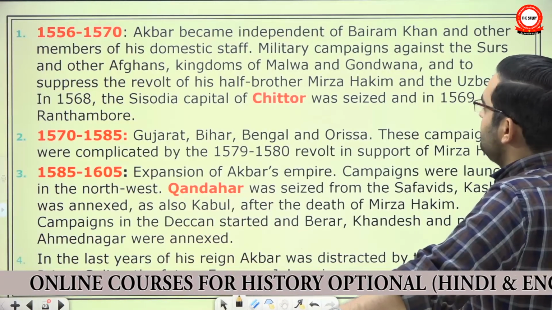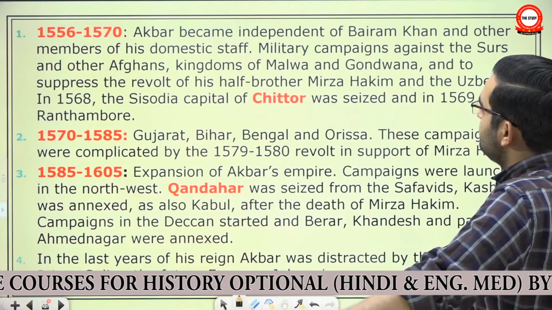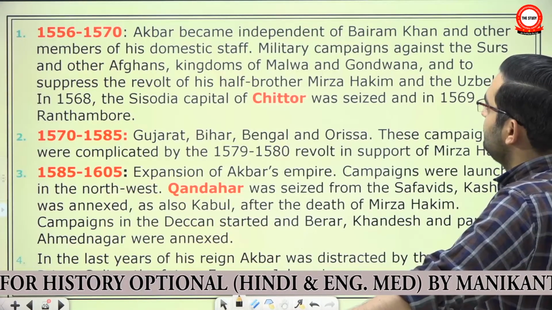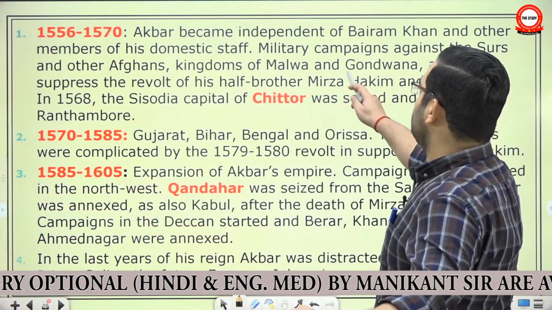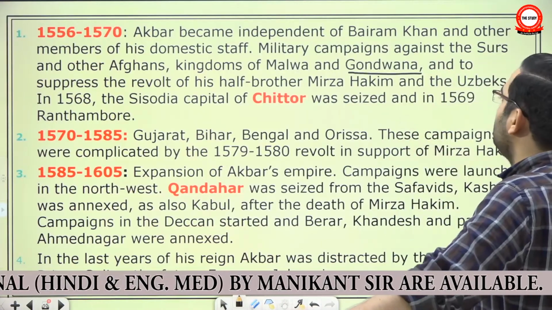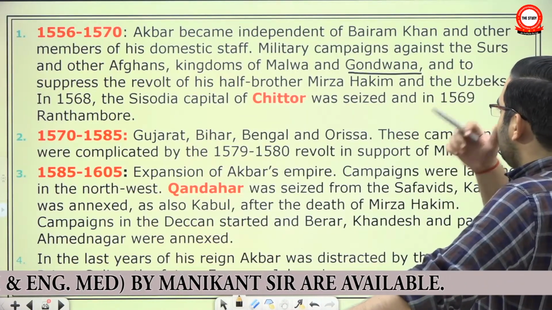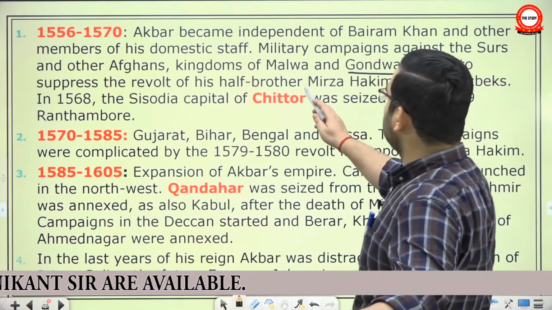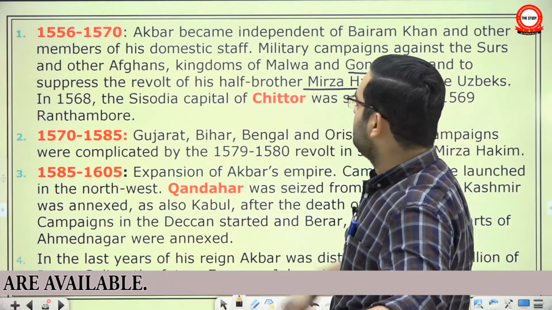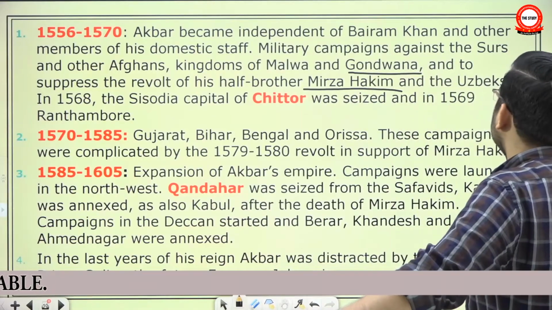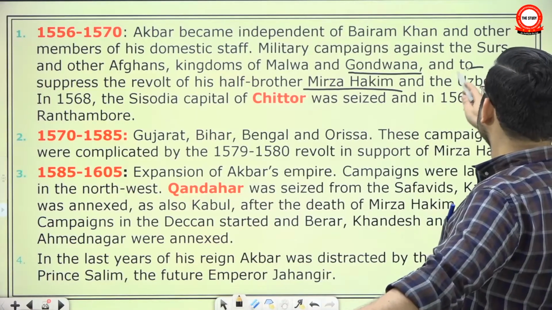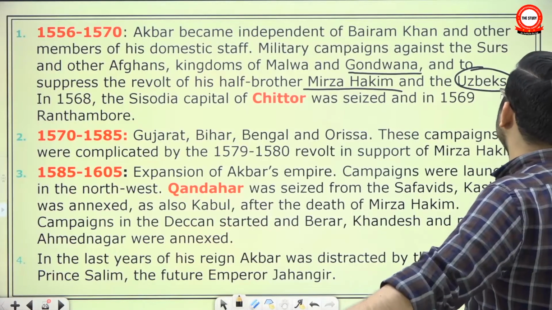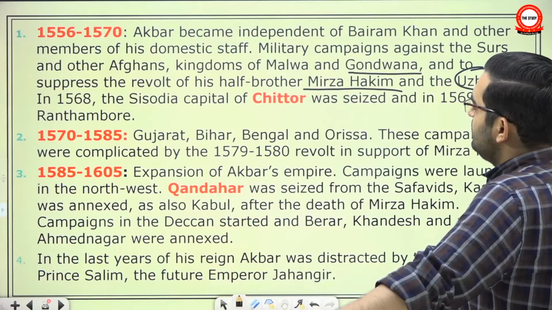Military campaigns against the Surs and other Afghans, kingdoms of Malwa and Gondwana. This Gondwana is eastern MP, Chhattisgarh area. To suppress the revolt of his half-brother Mirza Hakim and the Uzbeks. Mirza Hakim was a serious contender to his throne because he was his half-brother, another son of Humayun. And Uzbeks, they were, as we said, always a problem for Mughal emperors.